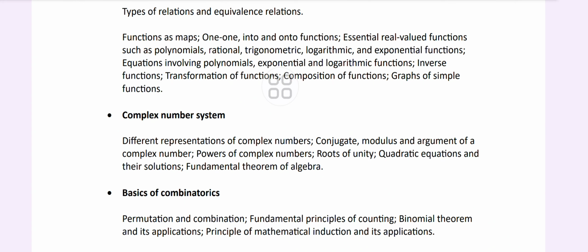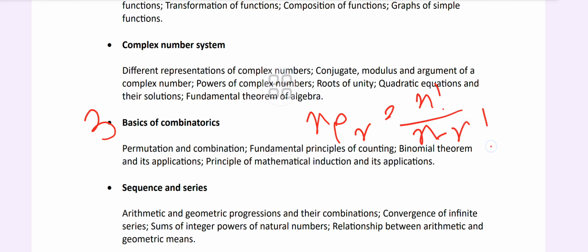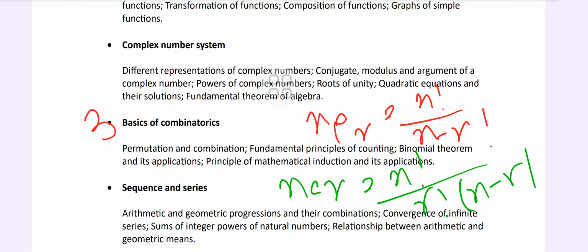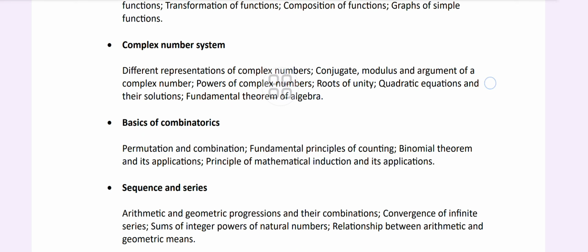Next we come to combinatorics, meaning permutation and combination. We know nPr equals n factorial by n minus r factorial, right? On the other hand, for combination nCr, the formula is n factorial by r factorial into n minus r factorial, and this is the syllabus. Fundamental principles of counting, binomial theorem, their applications, properties, principles of mathematical induction and their applications.